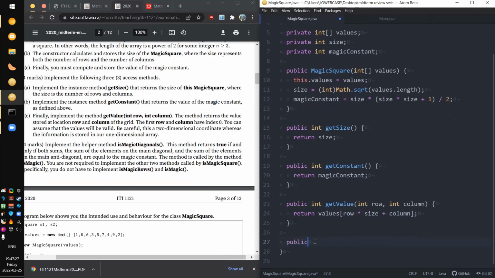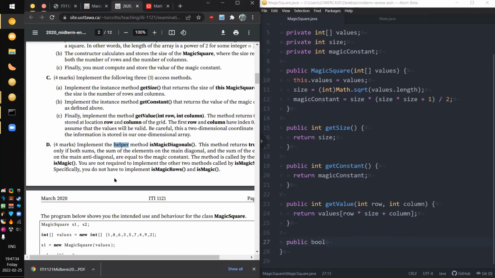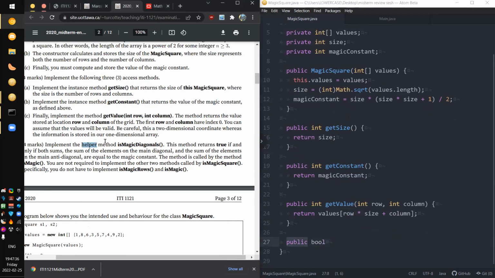So public. Wait, it's a helper method. Does that mean that we can make this private? Yeah. If you see helper method, just know that it's probably either private or protected, because helper implies that it's doing something internally within the class and it's not going to get called by something outside of the class. So just stick a private on it. If it doesn't work, put a protected on it and see how it goes. Just don't make it public. Private bool is magic diagonals.